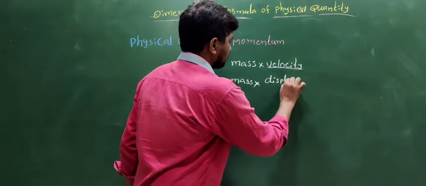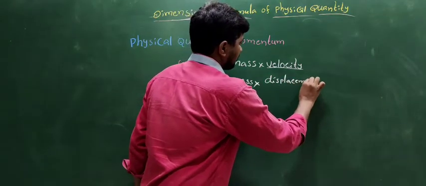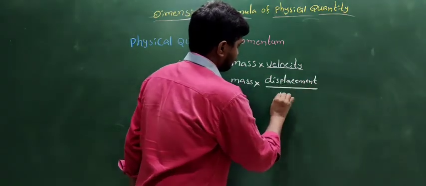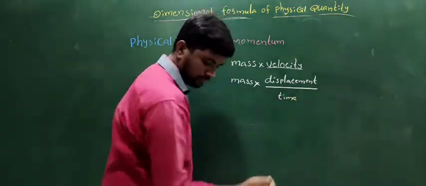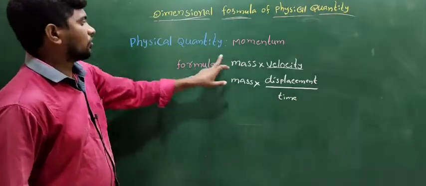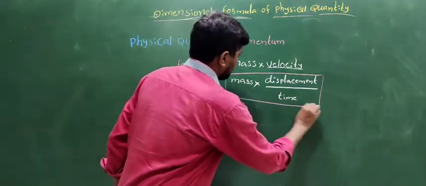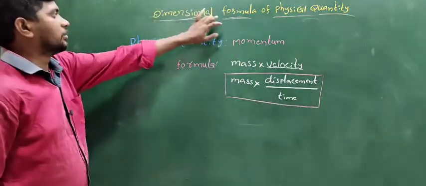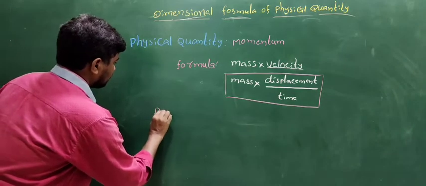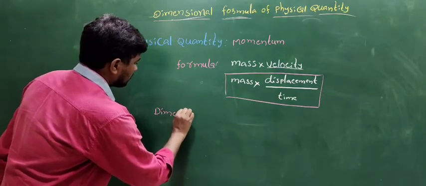Displacement by time. This is the formula of momentum: mass into displacement by time. Next is the dimensional formula.